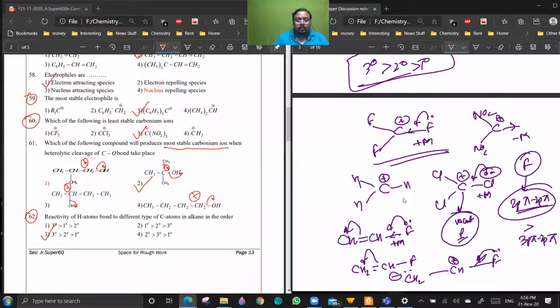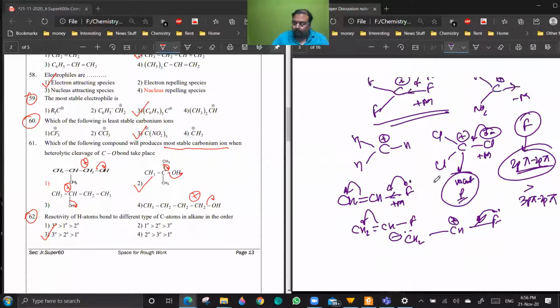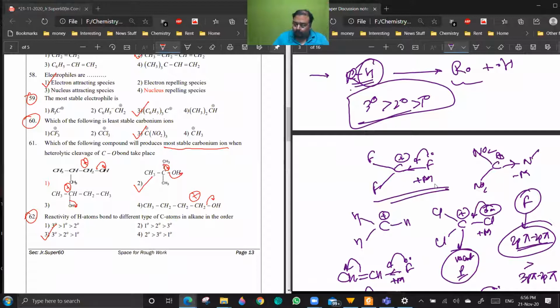Could you even explain minus M? Minus M is in case of NO2. So you see, if you have NO2 and there was a negative charge in a lone pair, it could have gone here and it can have gone here, to the polar pi bond. But there is a positive charge, so nothing will happen. This will be most unstable. Are you getting a point? Yes, sir.